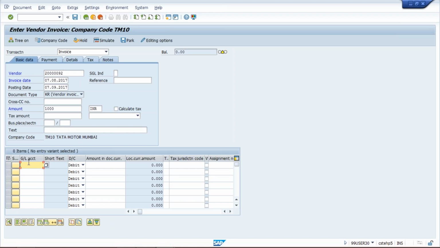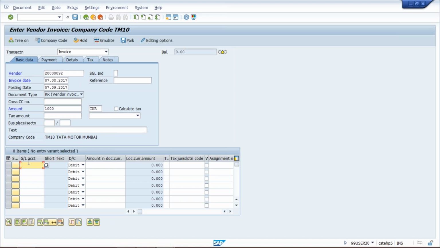Now guys, whenever we are trying to post any entry for a vendor, what will be the accounting entry? The expense GL will be debited and the vendor account will be credited. The expense GL could be anything, whether a purchase related GL or any other service related GL which belongs to expense.